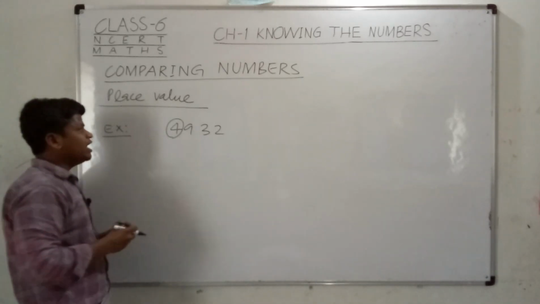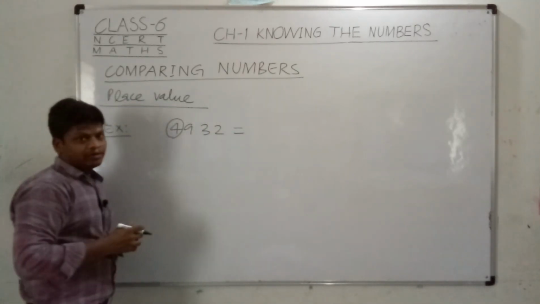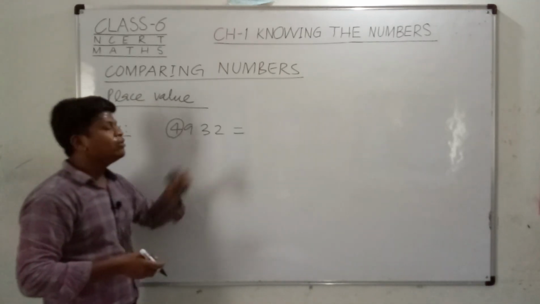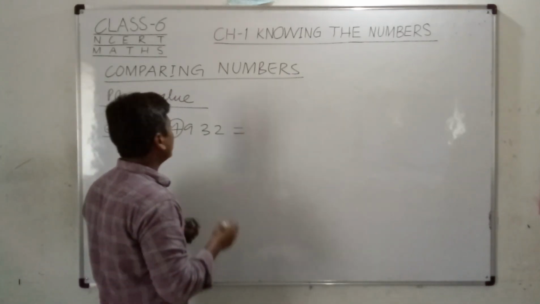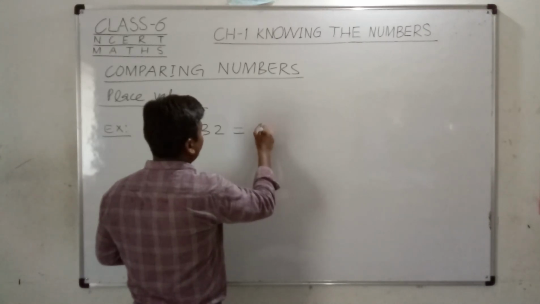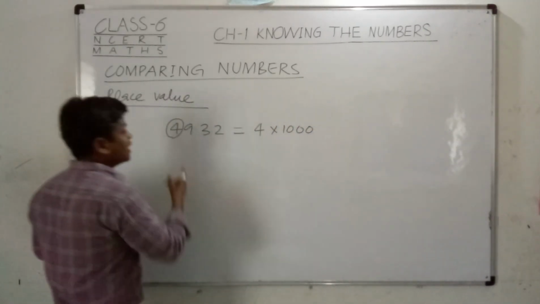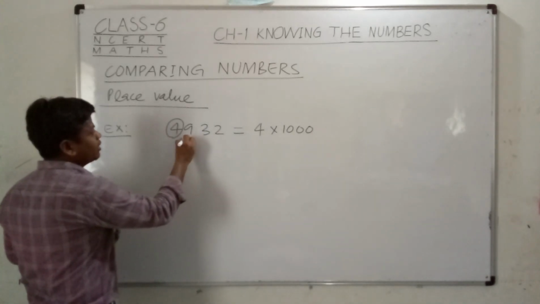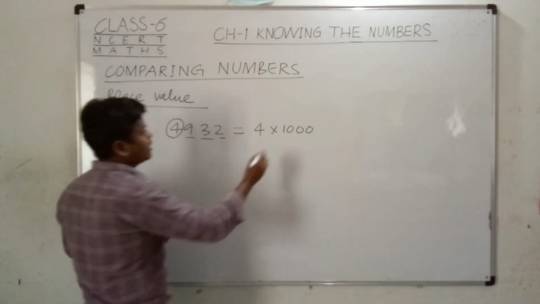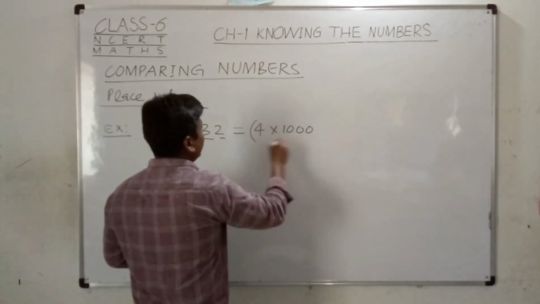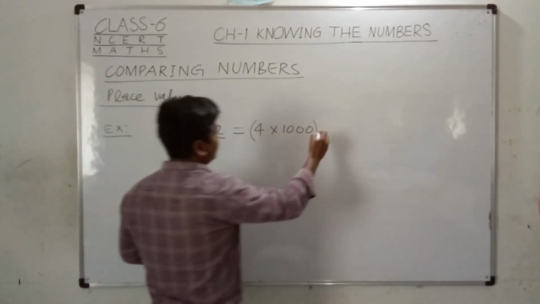So what can we do? We can expand this number. To understand the place value, I have to expand this number. So how can I expand this number? 4 into 1000, right? As I can see, after the 4 there are 3 digits, so I can take the 3 zeros over here. Right? So this is one expansion. I can write it in brackets.